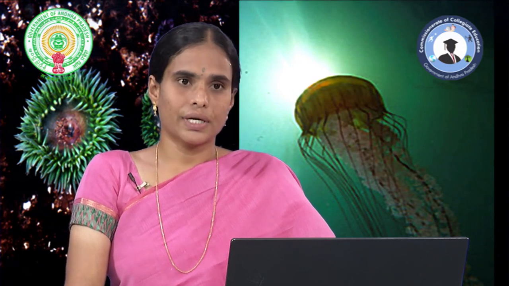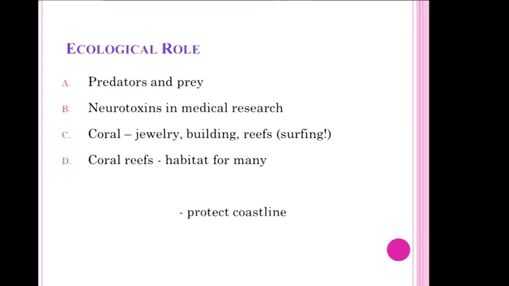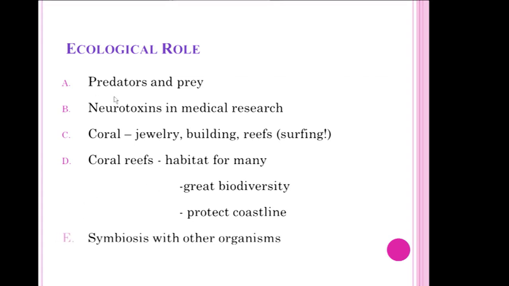In our academic textbook, they didn't give any ecological role of these Coelenterata animals, but it is a concern of zoologists, so I am explaining the importance of the Coelenterata also. These act as predators as well as prey. Neurotoxins are used in medical research. Corals are important in jewelry and building reefs. Coral reefs are habitat for most of the aquatic animals, have great biodiversity and protect the coastline also. And finally, these corals and coral reefs in association with other animals can maintain symbiosis. Thank you one and all.